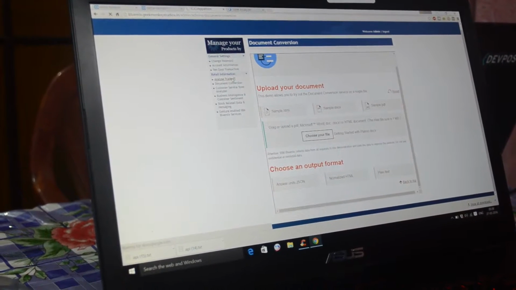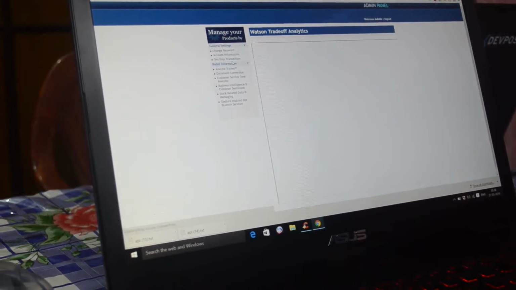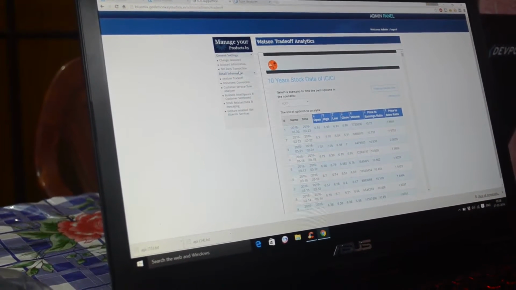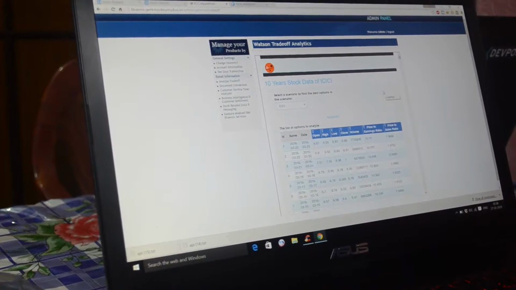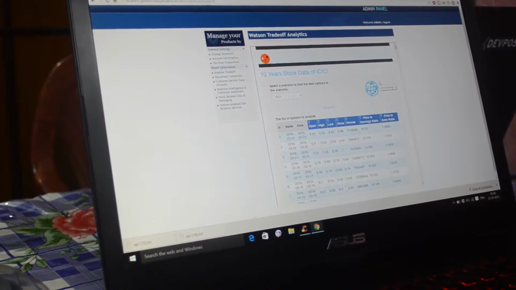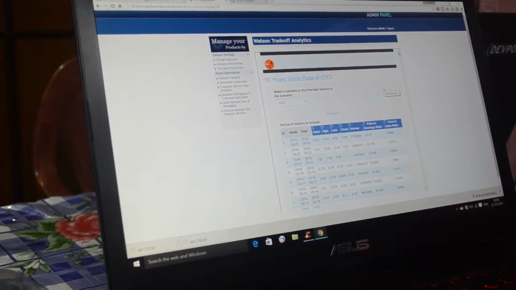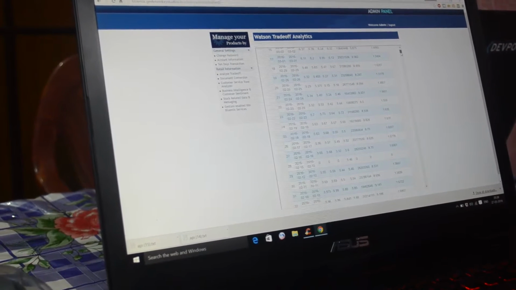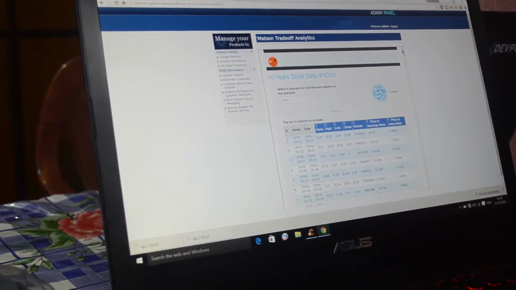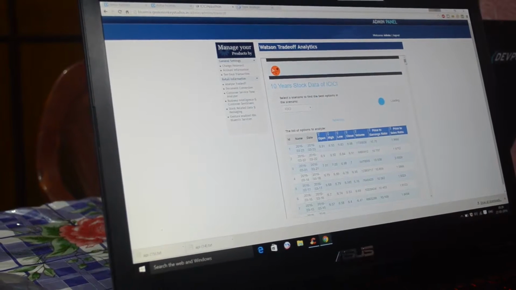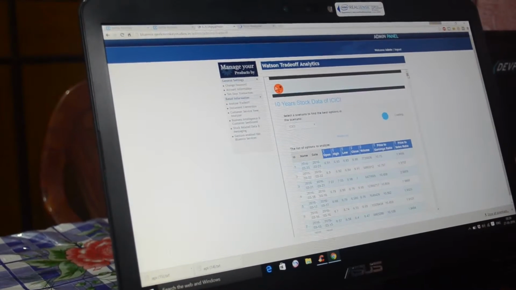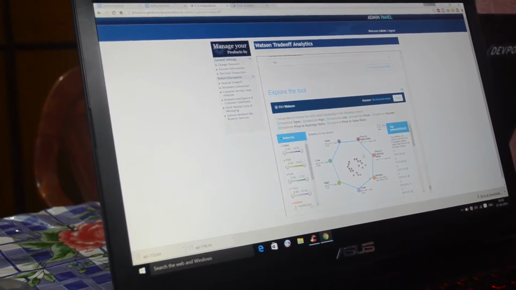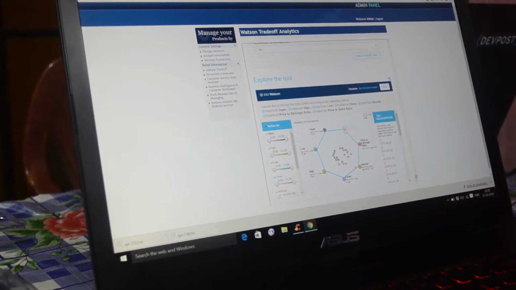Now let's go back to the analyze trade-off. What it does is that it takes the data of 10 years of stock exchange of ICICI Bank, and it analyzes the data. So when we click on analyze, it will analyze the data and will show the output of it. Generally the data that's being provided over here, it uses trade-off analytics of Watson services, and it does fast analysis of the last 10 years, and we get the data. We can include the data or exclude the data from here.